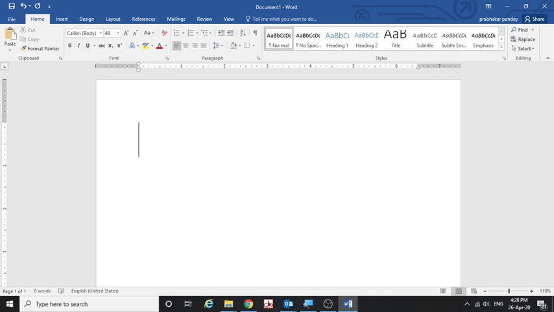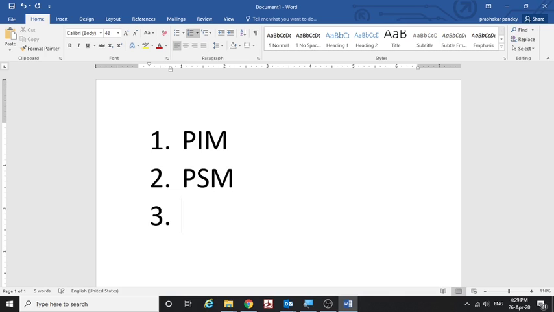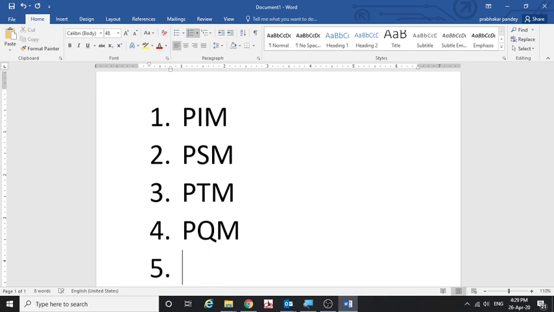First is project integration management. Second is project scope management. Third one is project time management. Fourth one is project quality management.